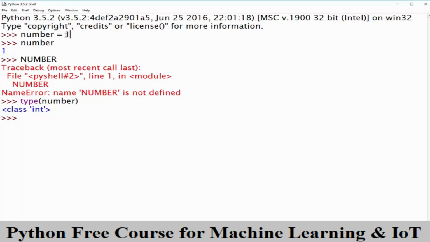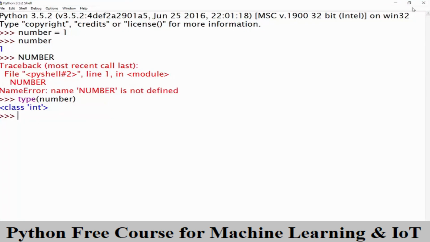Now, when I say Python is dynamically typed, that means the type of our variables can change. This is different to other programming languages like Java and C, which are statically typed. In those languages, you have to say what type of data this variable is going to take when you define it. In Python, you don't have to do that. Basically, you can change the type of data that goes inside the box. So to give you an example of this dynamically typed nature, let's take our variable called number and assign it the value of hello, for example. I know that's quite confusing, but let's do it anyway.